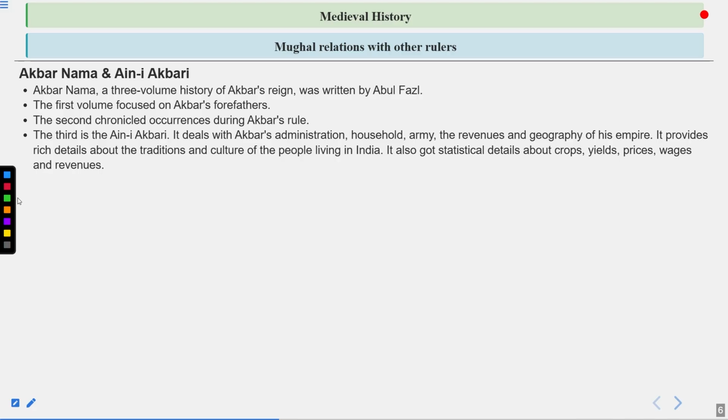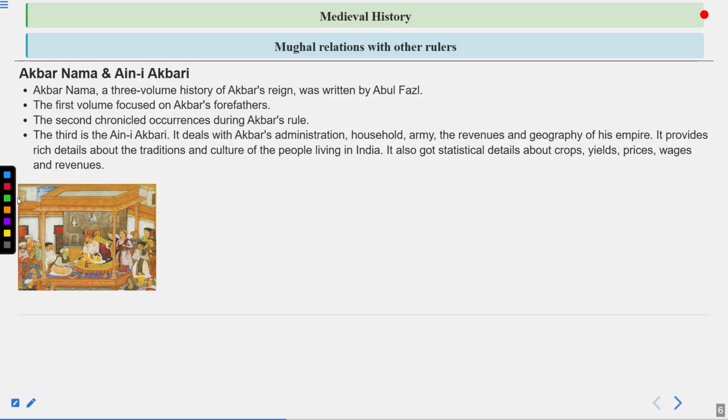So it is a kind of documentary that tells about each and everything that was prevailing at that time in Akbar's rule, his administration, prices, and all that. So do remember, this book was written by Abul Fazl, and his brother Faizi was also in the court of Akbar, and he was famous for translating most of the books at that time.